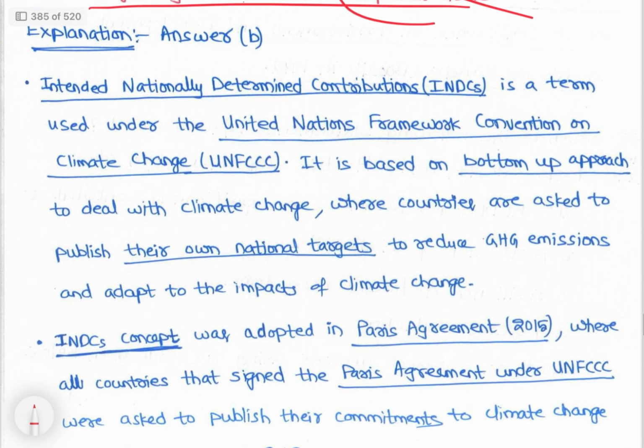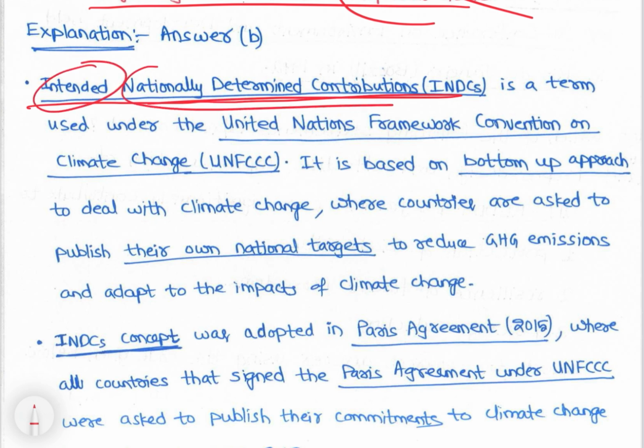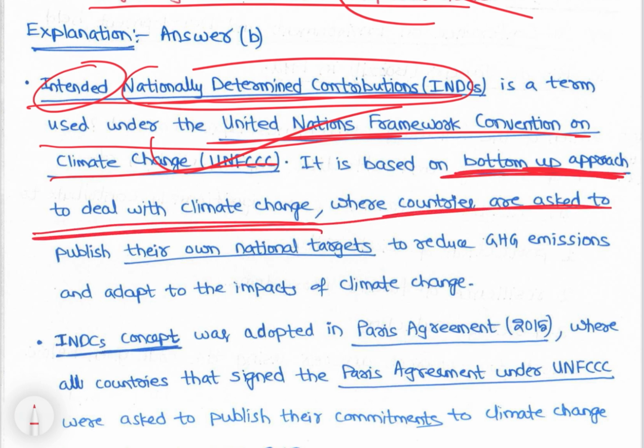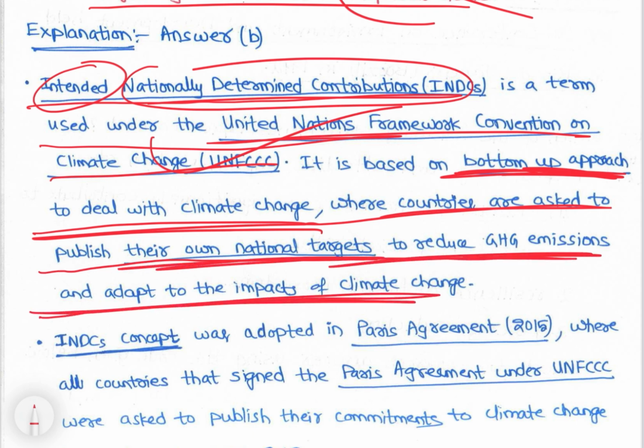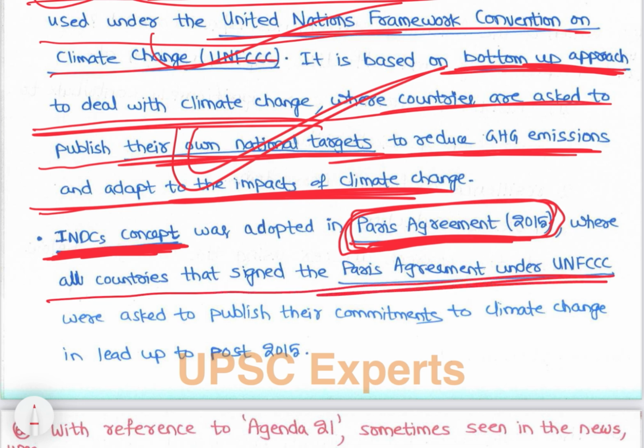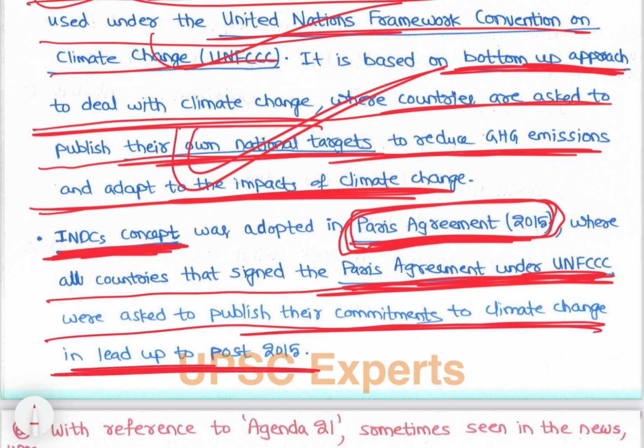They do that much. Intended nationally determined contributions is a term used under the UNFCCC framework. It is based on a bottom-up approach to deal with climate change, where countries are asked to publish their own national targets to reduce greenhouse gas emissions and adapt to the impacts of climate change. The INDC concept was adopted in the Paris Agreement in 2015, where all countries that signed the Paris Agreement under UNFCCC were asked to publish their commitments to climate change leading up to post 2015.